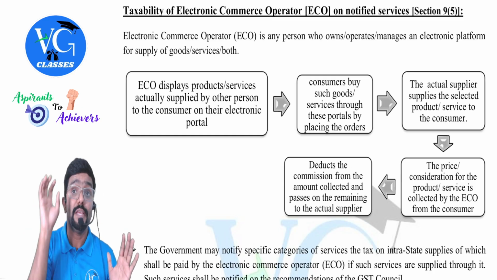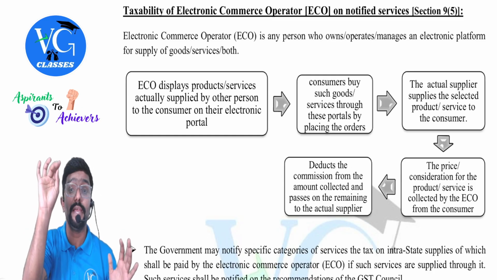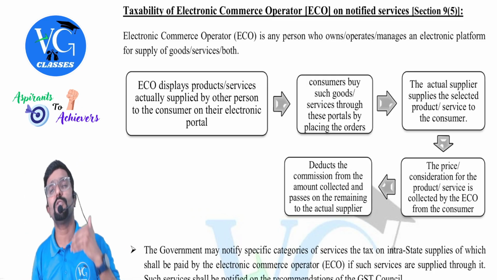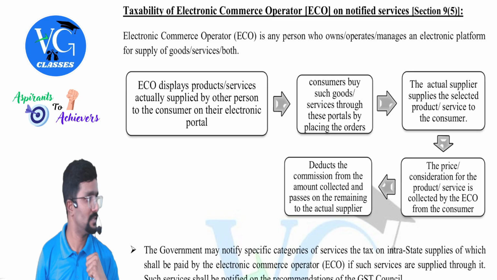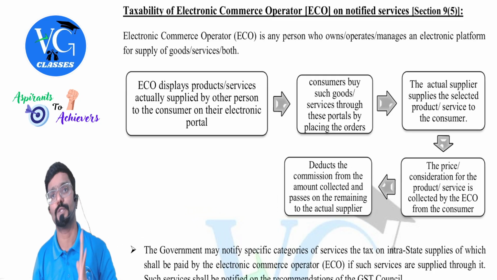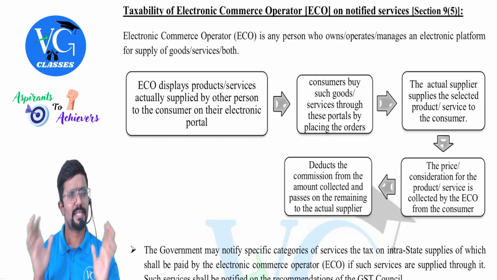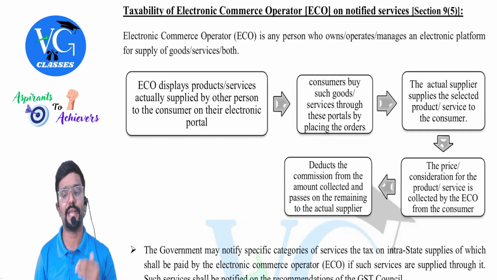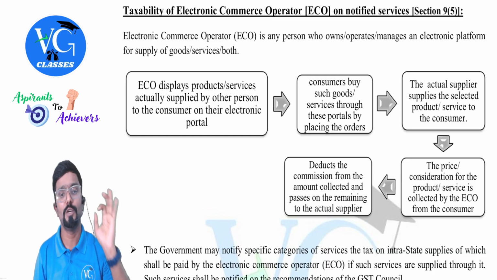But obviously, is Amazon, Flipkart, Myntra and all an e-commerce operator, sir? Yes. But through that, what is supplied is goods, guys. Through that, what is supplied is goods. We are focusing only on services here. Okay. I will take the example. At the right time, whatever example I should take, I will try to take and connect it to the real world.